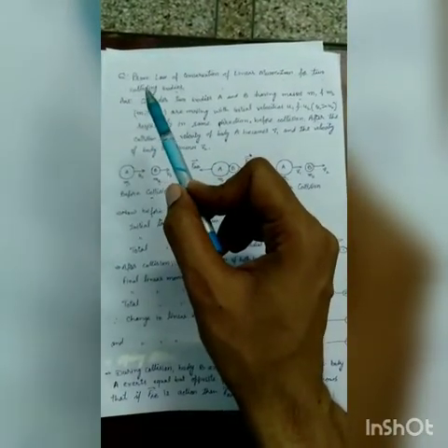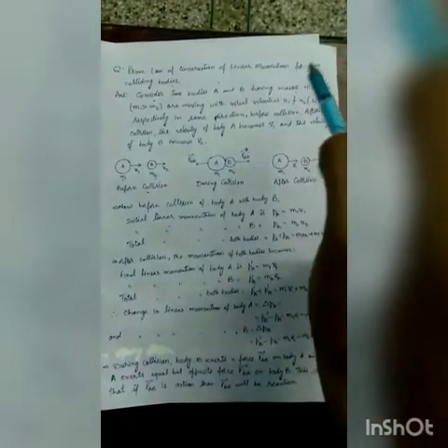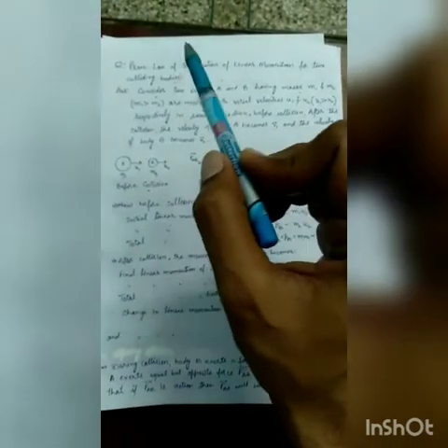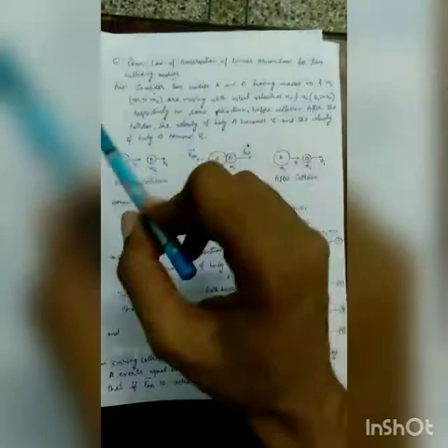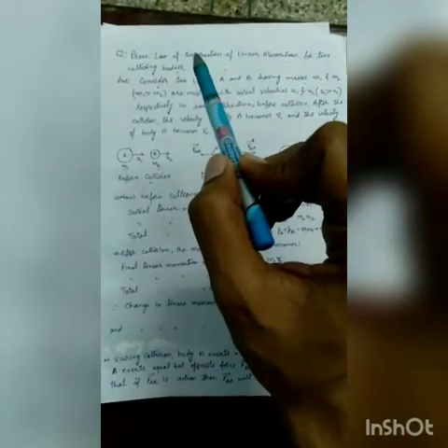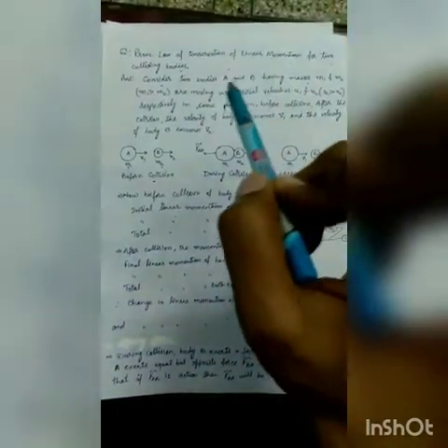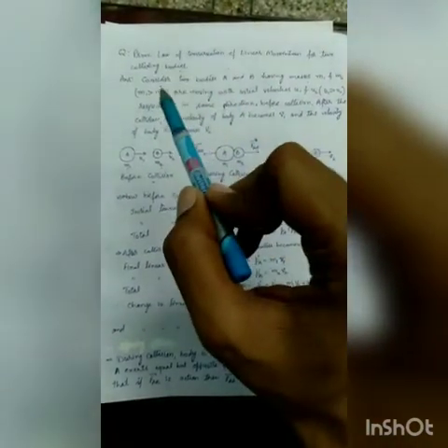Next question. Prove law of conservation of linear momentum for two colliding bodies. The answer is, first we discuss what is the law of conservation of linear momentum. According to this law, the total linear momentum of the two bodies before and after collision will be the same, and this will be proved in this question.